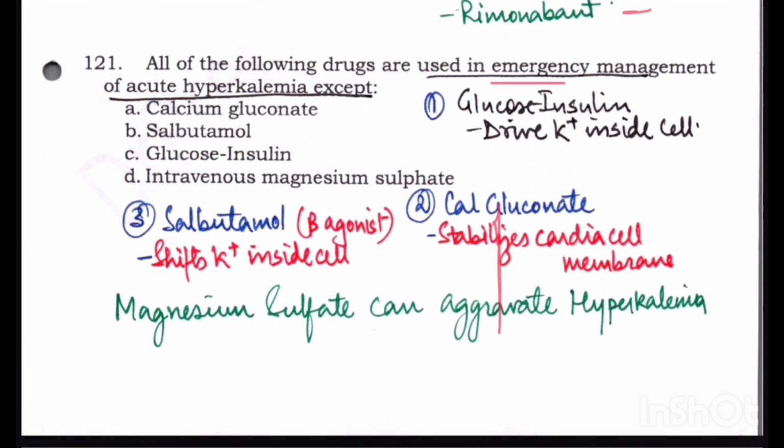All the following drugs are used in emergency management of acute hyperkalemia except. Now, which are not used in the management of acute hyperkalemia, except. Okay, so now the options are calcium gluconate, salbutamol, glucose insulin and intravenous Maxulf.